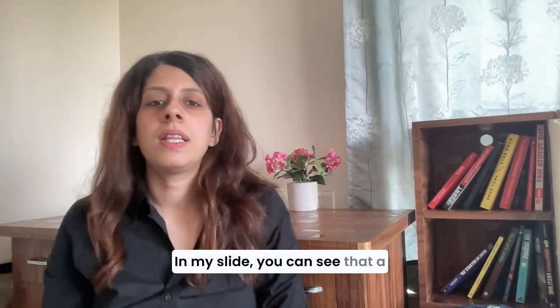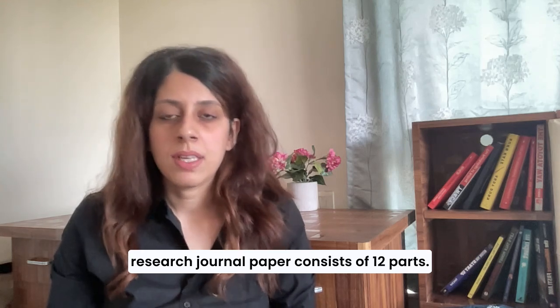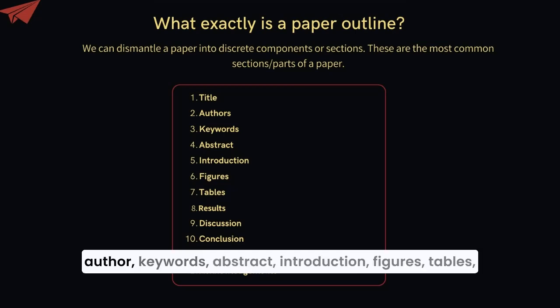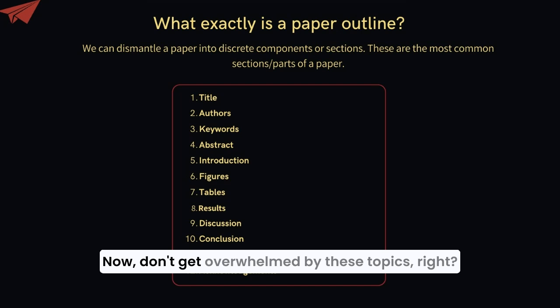So, how do you do that? In my slide, you can see that a research journal paper consists of 12 parts. The first part is the title, author, keywords, abstract, introduction, figures, tables, results, discussion, conclusion, references, and acknowledgements. Now, don't get overwhelmed by these topics, right?